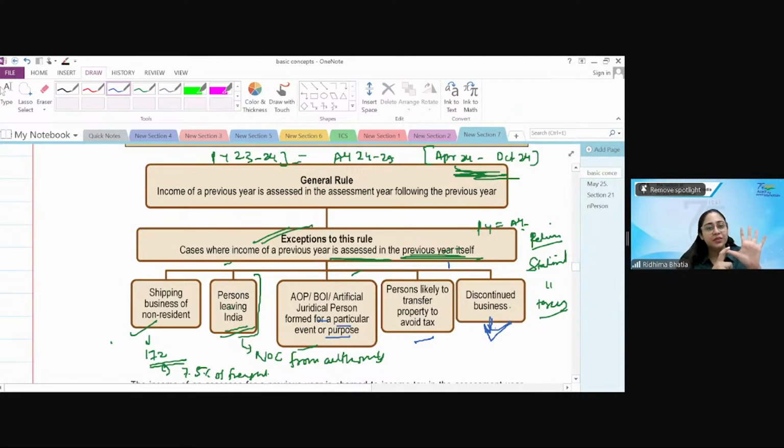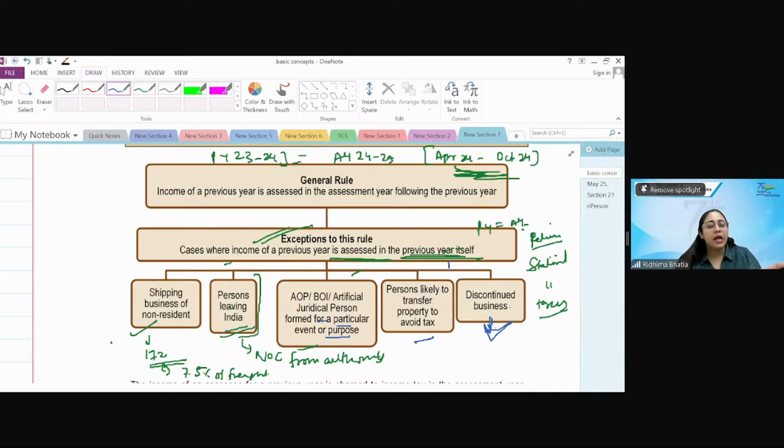What are they? Shipping companies or non-resident shipping companies, person leaving India, AOP, artificial juridical persons or juridical persons formed for a particular event, person who's likely to transfer his property, or any discontinued business. In these cases, they can ask you to assess the income and pay the taxes in the previous year itself and close the matter.